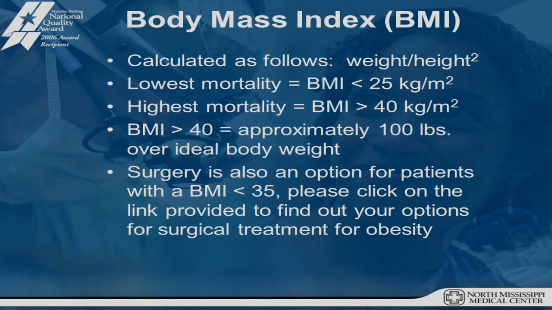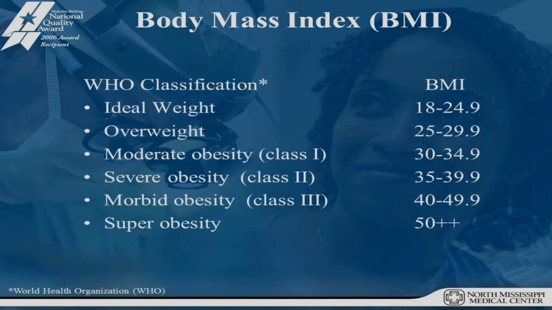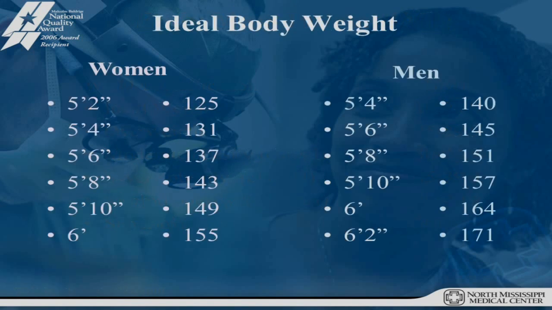Surgery is also an option for patients with a body mass index of less than 35, so please click on the link provided to find out your options for surgical treatment for obesity if you're in the 30 to 35 range body mass index. Now, body mass index, this is a World Health Organization classification. Ideal weight is a body mass index of 18 to 25. Overweight is 25 to 30, moderate obesity is 30 to 35, severe obesity is 35 to 40. Morbid obesity is greater than 40.